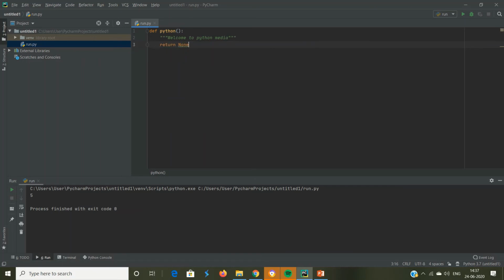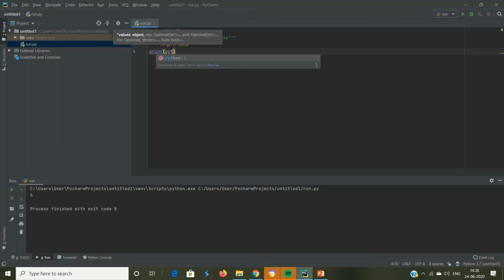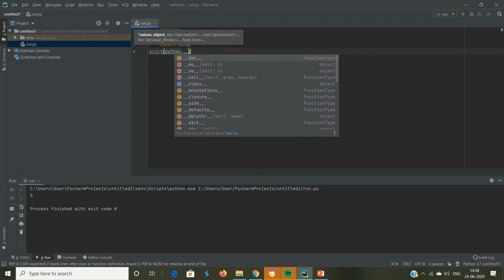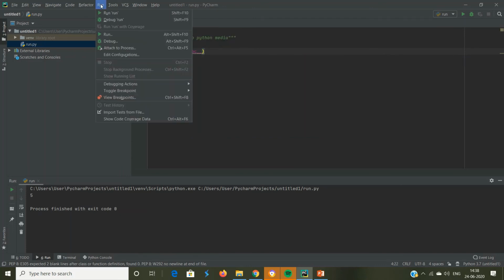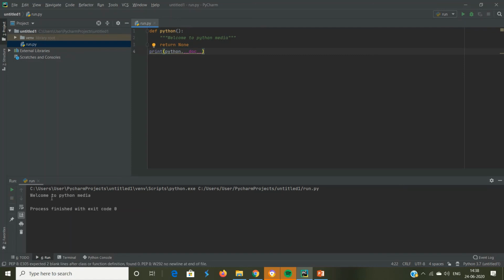Then print the function name dot double underscore doc. Let me see what is the output. Yes, it is showing what I have written in the triple quotes: Welcome to Python Media. So that is a docstring in Python.